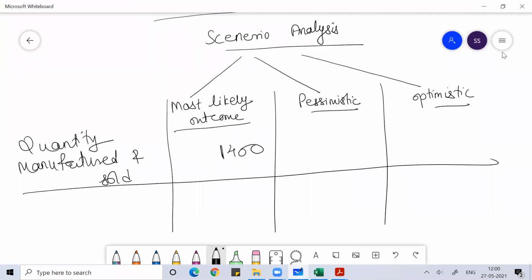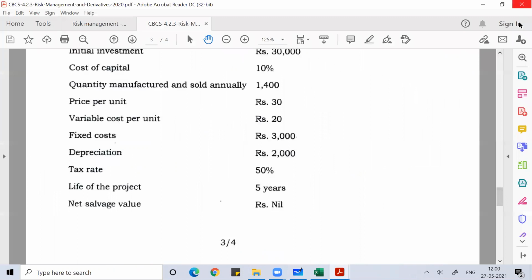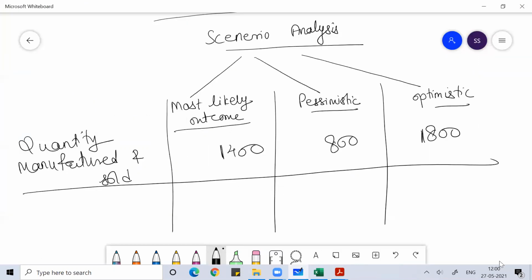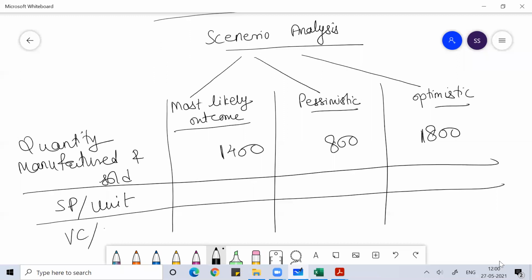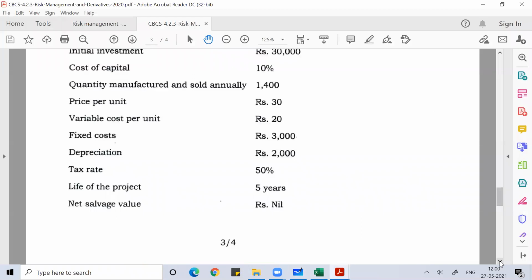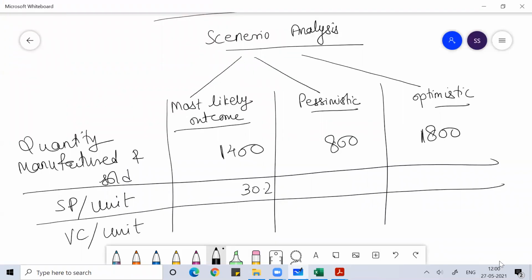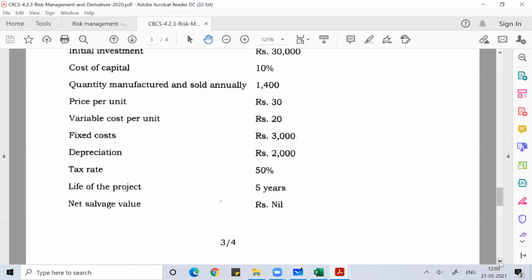Under the pessimistic scenario, you are able to sell only 800 units, and under the optimistic scenario, you are selling 1,800 units. Then selling price per unit and variable cost per unit. Selling price per unit is 30 rupees and variable cost per unit is 20 rupees. The pessimistic scenario.